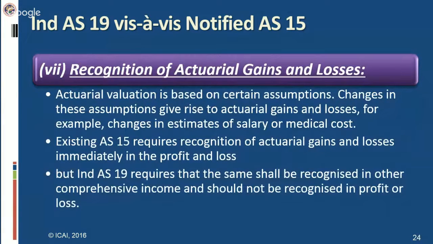Next difference is recognition of actuarial gains and losses. Actuarial valuation is based on certain assumptions. Changes in these assumptions give rise to actuarial gains and losses. For example, changes in estimates of salary or medical costs. Existing AS 15 requires recognition of actuarial gains and losses immediately in the profit and loss. However, Ind AS 19 requires that the same shall be recognized in other comprehensive income and should not be recognized in profit or loss. So what is actuarial valuation?